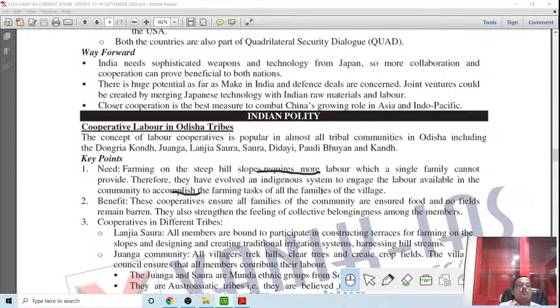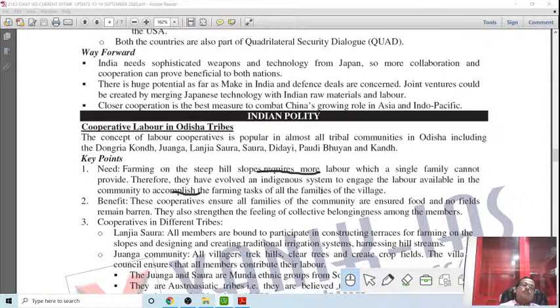Suppose family A has farm work today, and the female labor available in families B, C, and D will come forward to work for family A in their transplantation or harvesting activity, and when similar activity is required for family B, C, or D, A will go. So instead of paying in cash, they pay in their labor. They substitute their labor for each other's activity.